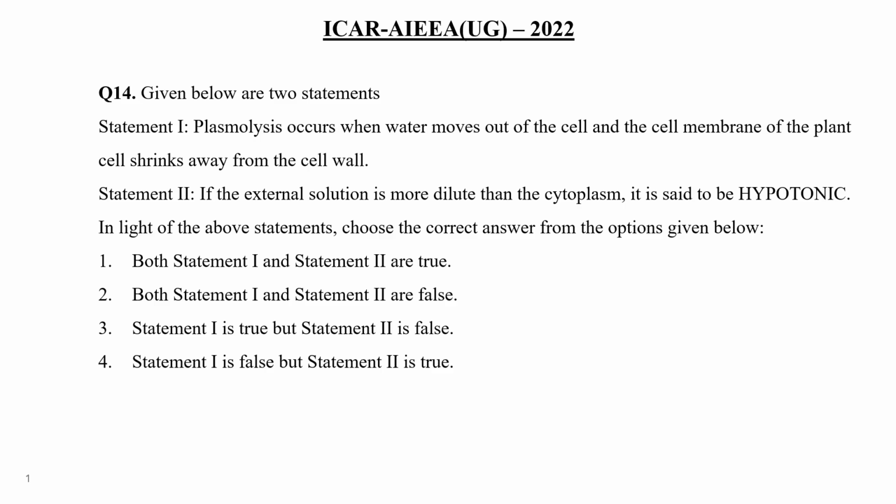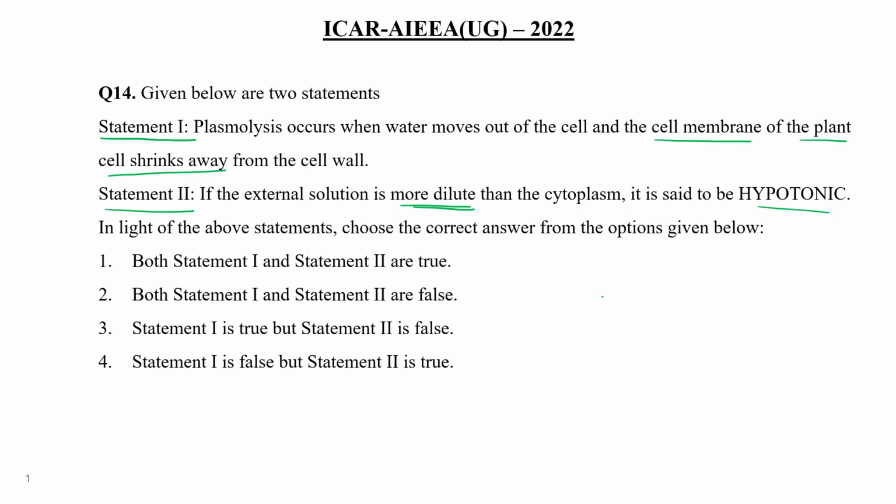Given below are two statements, statement number 1 and 2. Plasmolysis occurs when water moves out of the cell and the cell membrane of a plant cell shrinks away from the cell wall. If the external solution is more dilute than the cytoplasm, it is said to be hypotonic.